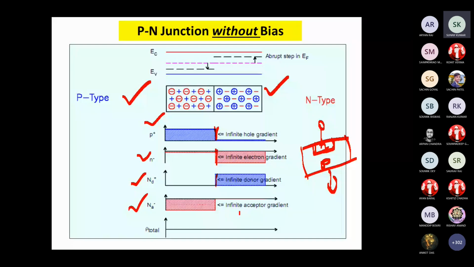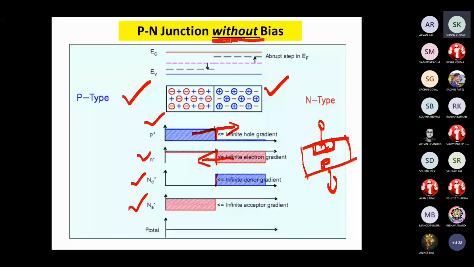Suppose it is in equilibrium, what will happen then? Due to this concentration gradient, the holes will diffuse, and similarly electrons will diffuse. The transport mechanism is diffusion, not drift, because we have not applied any electric field; we are considering the PN junction without bias.